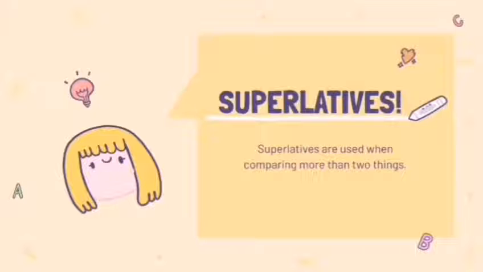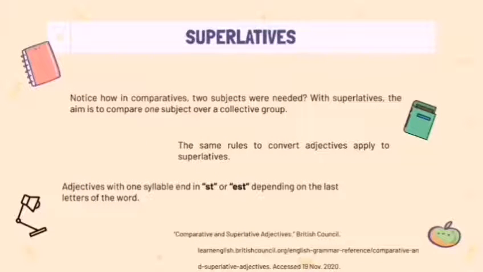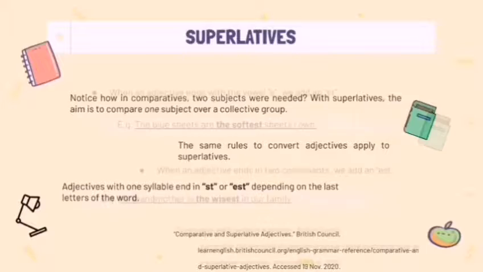Superlatives are used when comparing more than two things. Notice how in comparatives two subjects were needed? With superlatives, the aim is to compare one subject over a collective group. The same rules to compare adjectives apply to superlatives. Adjectives with one syllable end in st or est, depending on the last letters of the word.